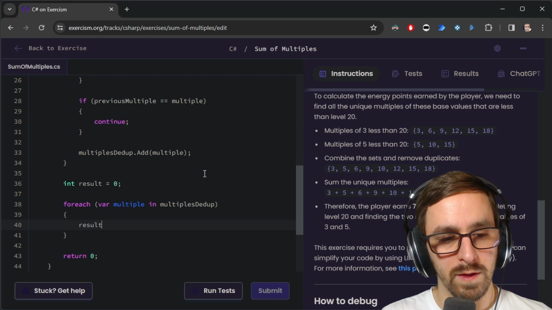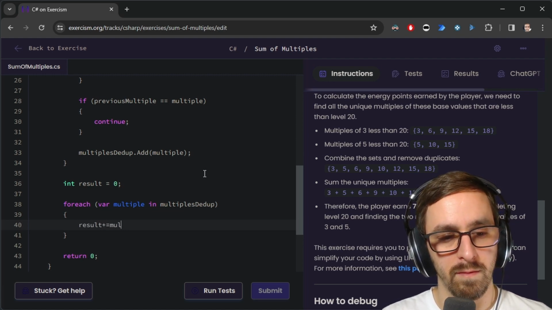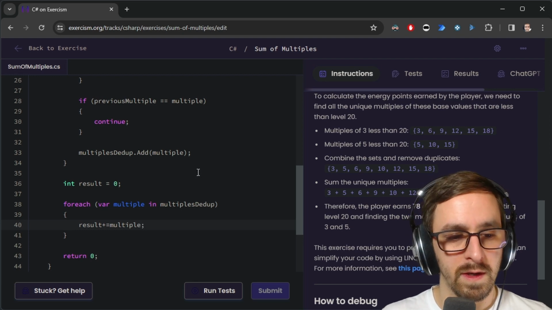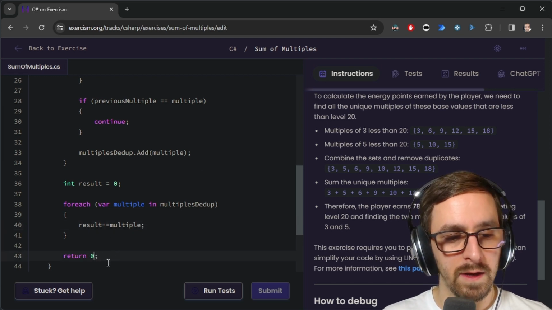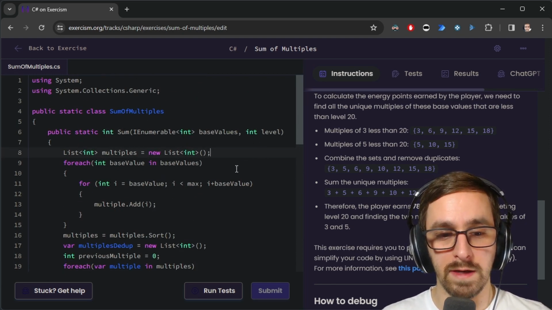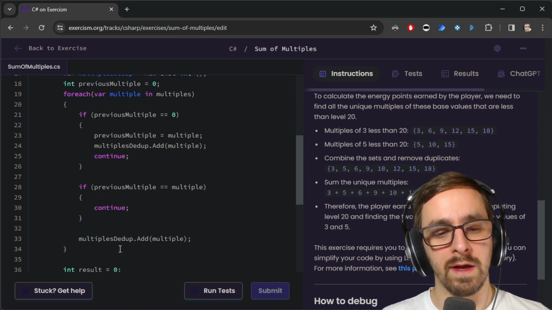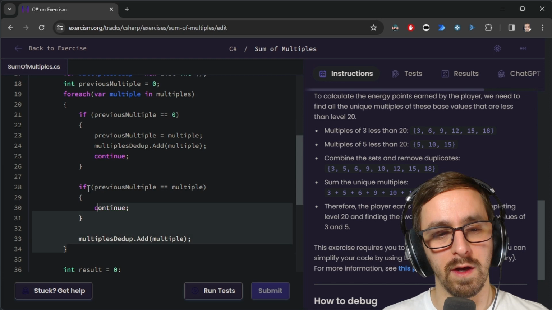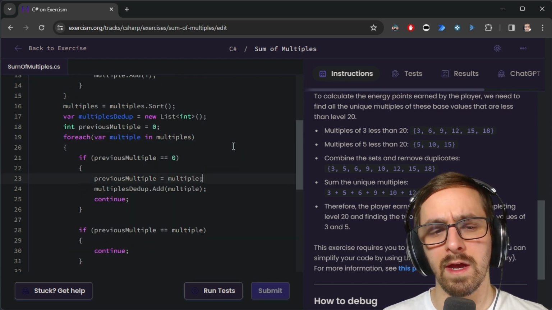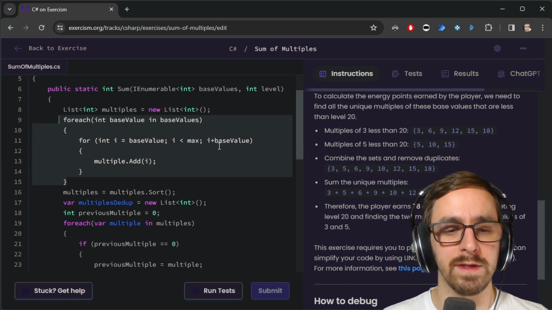And then we do results plus equals multiple. And at the end, we return results. And that will be our integer sum of, okay, so this was not bad, actually. Not using LINQ causes me to do a good bit of this, and I think a fair bit of this would not be necessary. Yeah, you could definitely simplify this with LINQ.